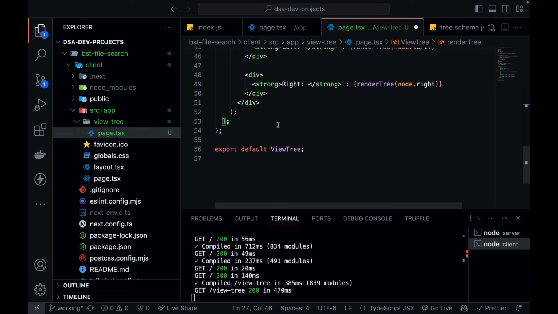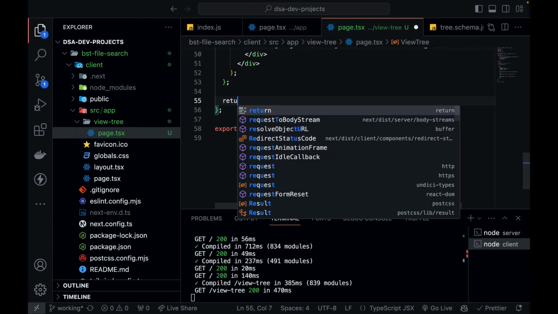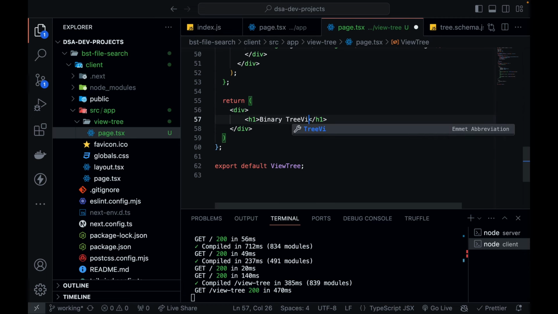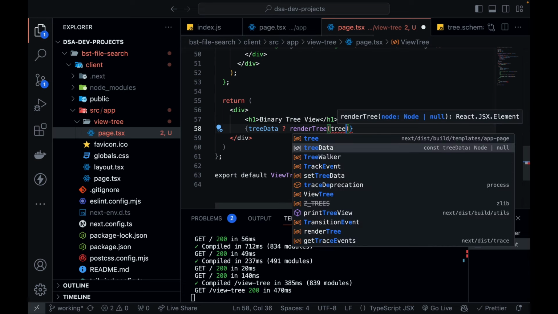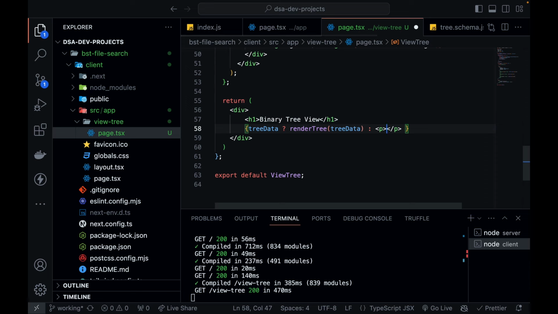The next thing that I need to do is define the return of my view tree. So return a division. In this div, I'm going to define a heading which will say binary tree view. And just below this, I'm going to render the tree data. The starting node will be my root itself, and if it does not exist, then define a paragraph, that is a p tag, and in this say loading tree.